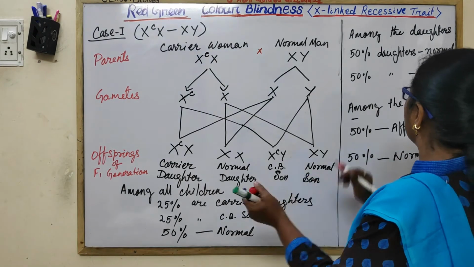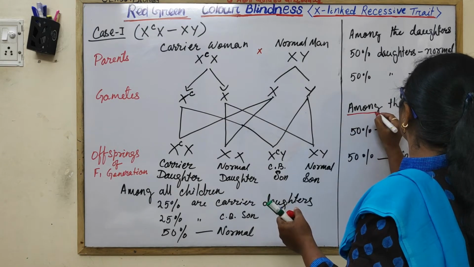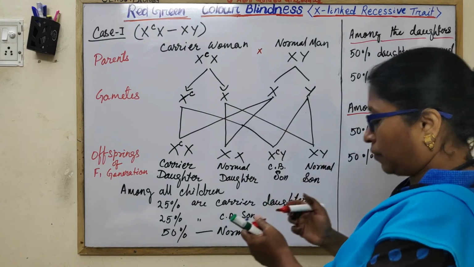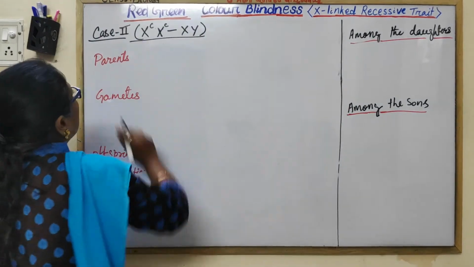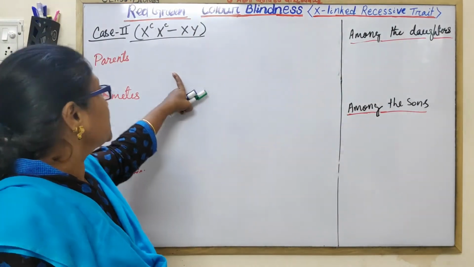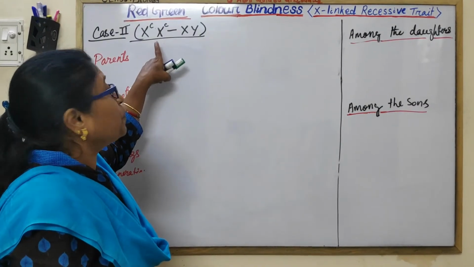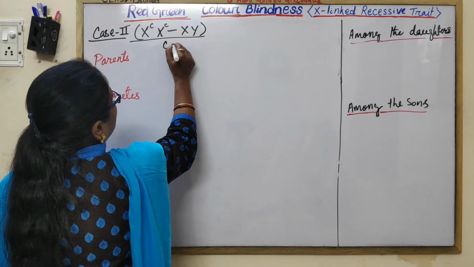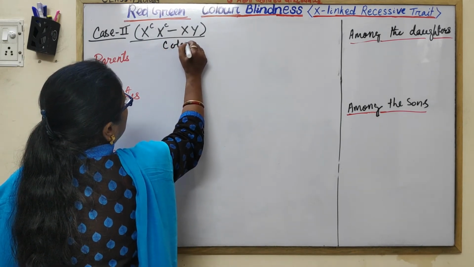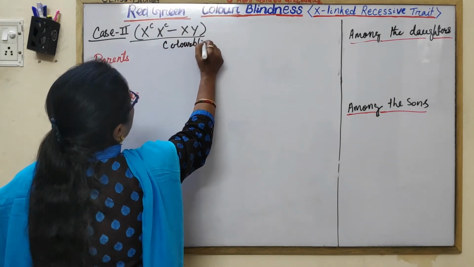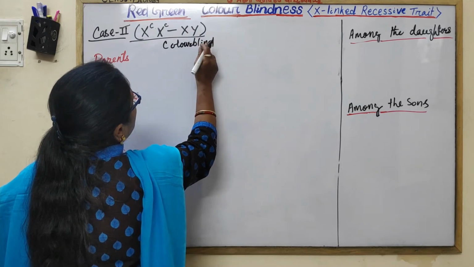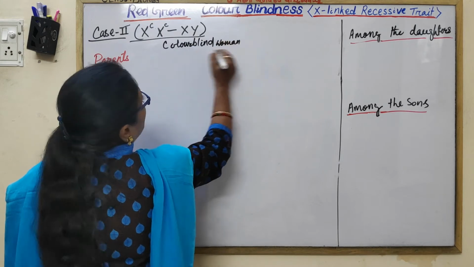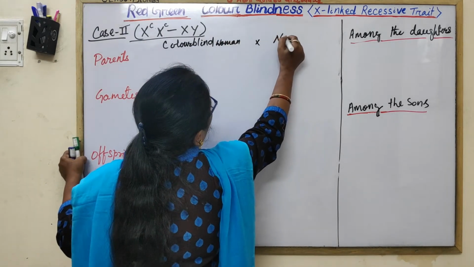Let us discuss the other cases. Let us take another case, when a colorblind woman is married to a normal man. Colorblind woman married to a normal man.